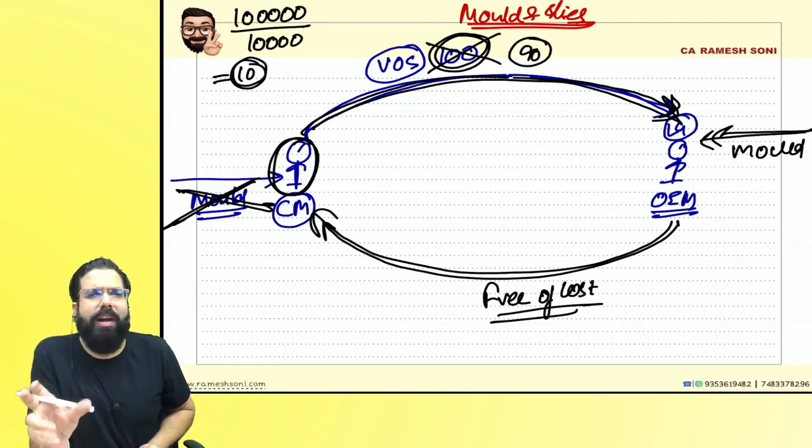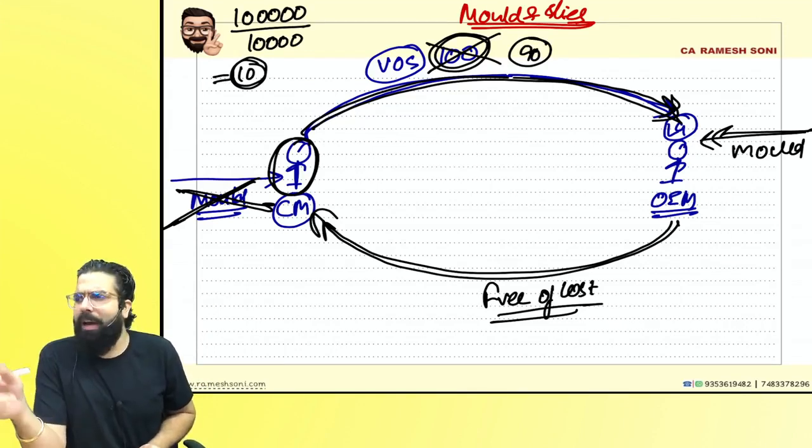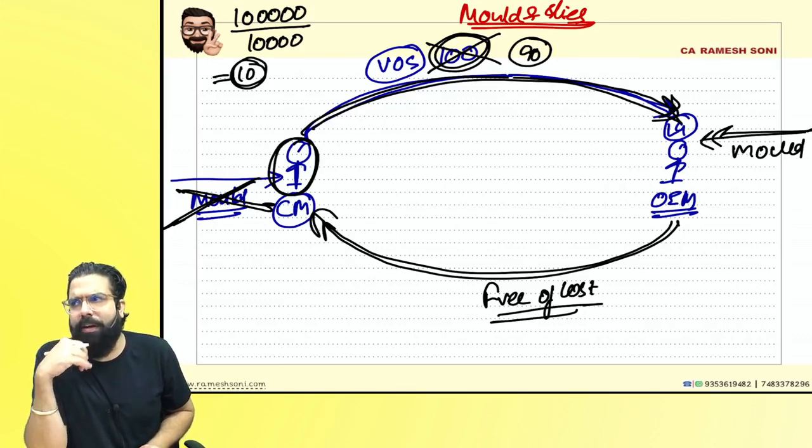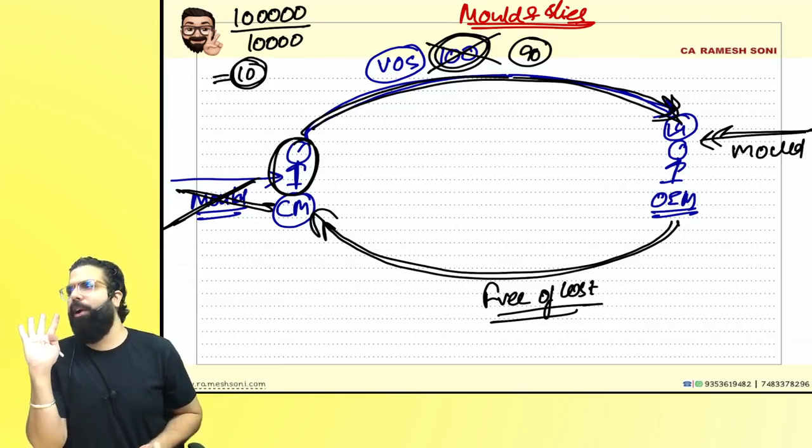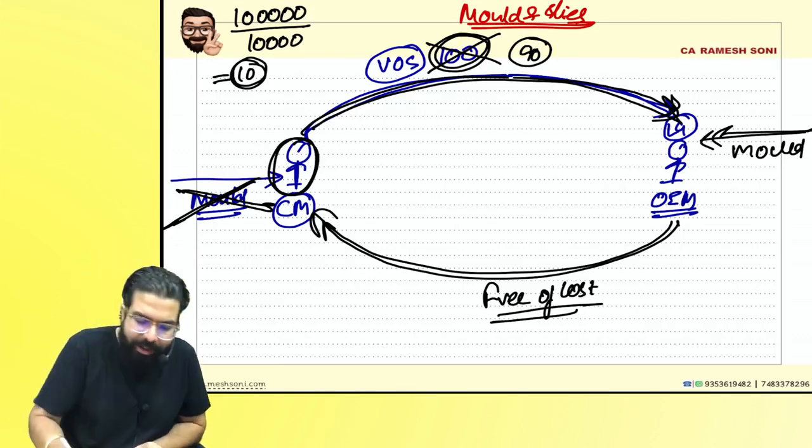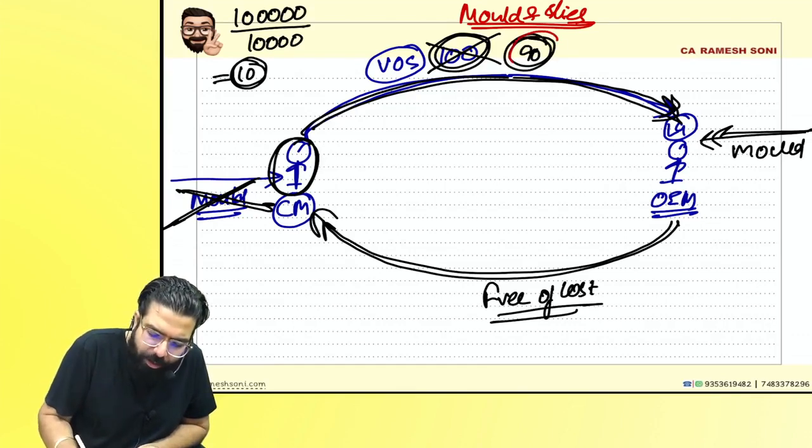I will tell him, see, I gave you a mold worth 1 lakh rupees. You are going to make 10,000 units and give them to me. Per unit, you have to reduce 10 rupees and give it to me. Yes or no? So basically the value will be reduced by you.